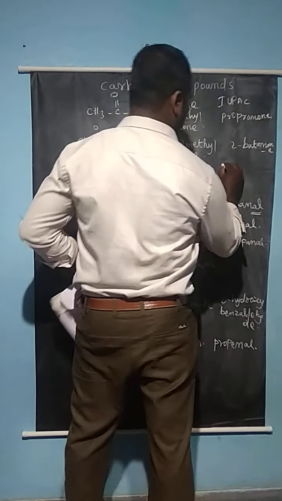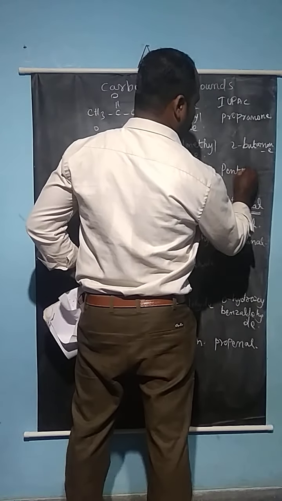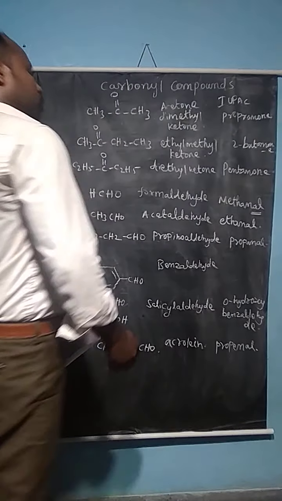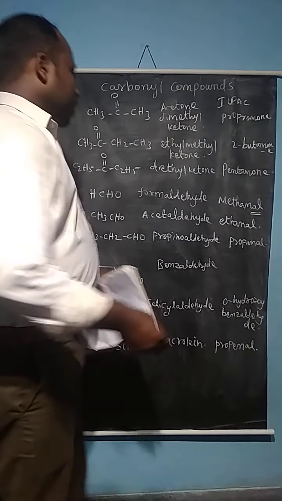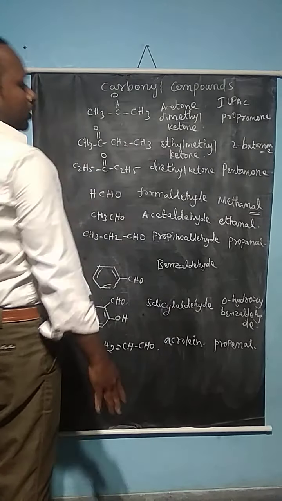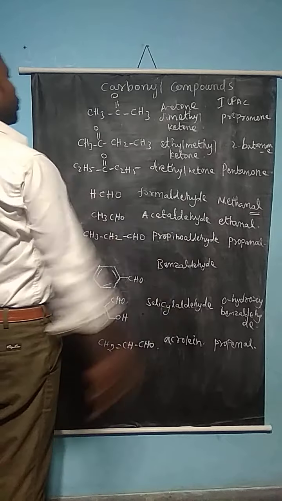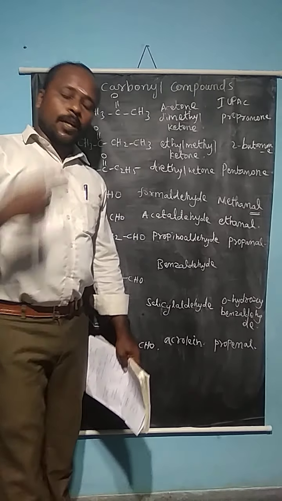So it is pentanone. So students, some more examples are available for carbonyl compounds, to give the name in the common name as well as in the IUPAC name.